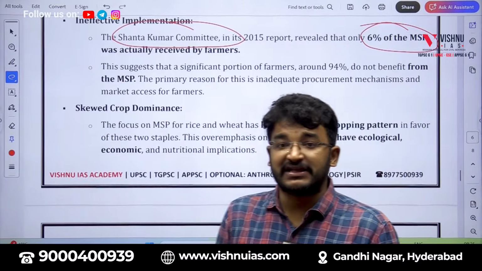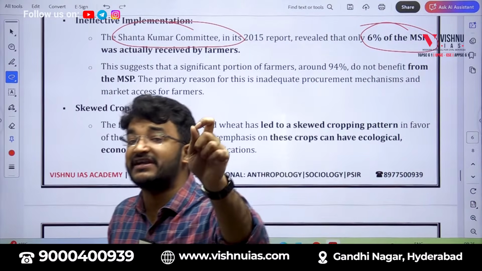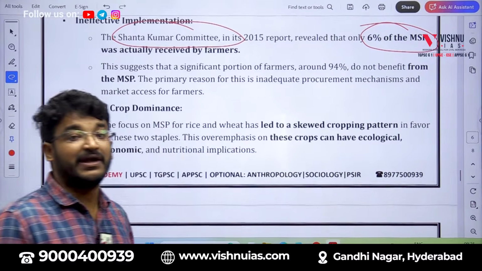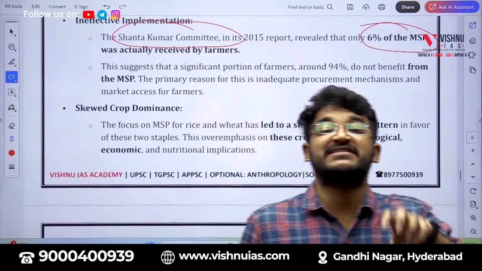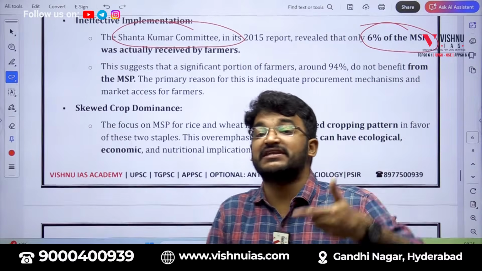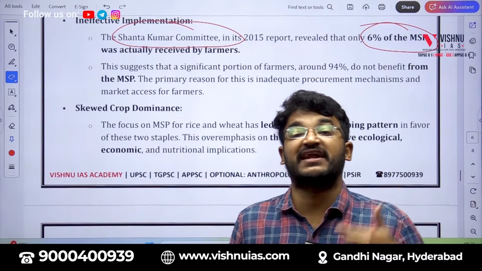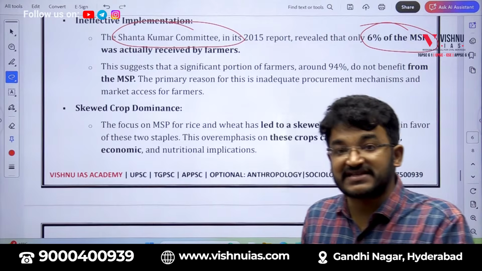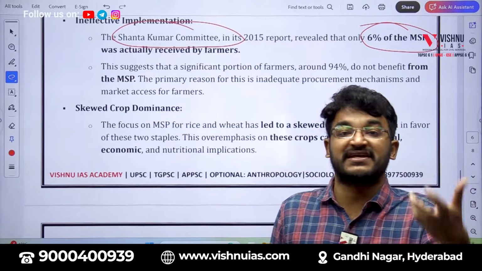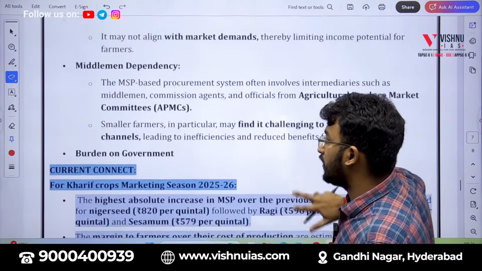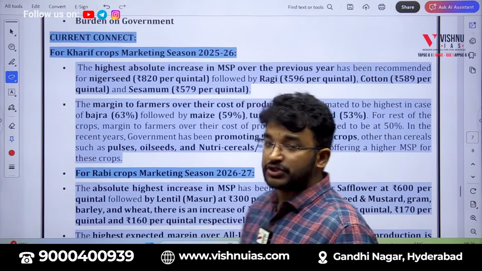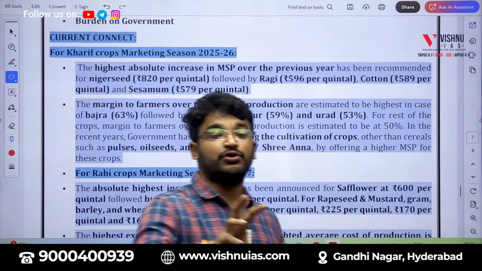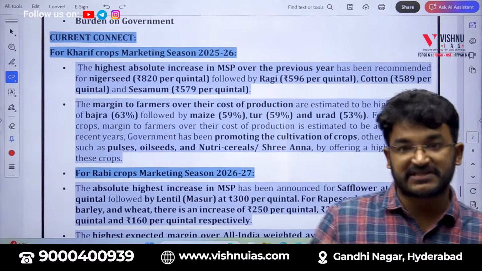Also, as we mentioned earlier, since only rice and wheat have open-ended procurement, there is a dominance of rice and wheat in our country. This is leading to a further problem of malnutrition and hidden hunger. There is less intake of pulses, millets and so on. Okay. So these are the things you need to know with respect to MSP as a concept.